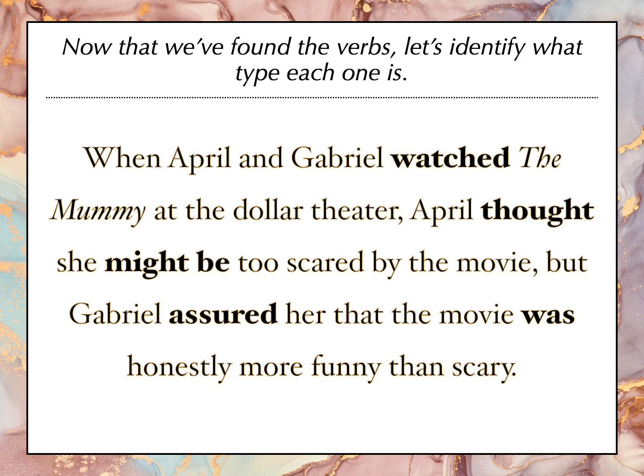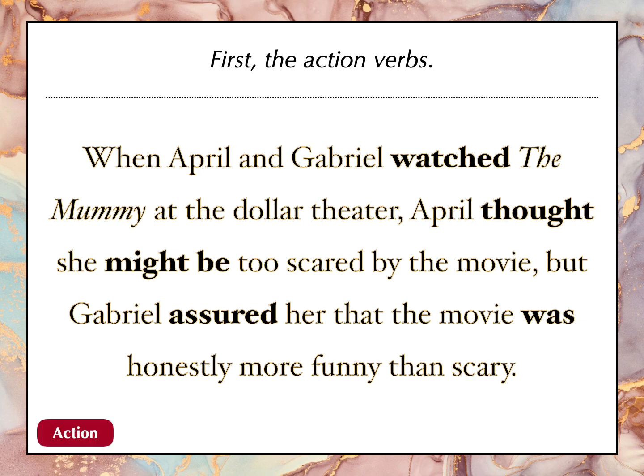So now that we've found the verbs, let's identify which type each one is. First, the action verbs. So which verbs are causing action to happen? Someone's doing something. That first one, watched, that's an action verb. Thought, that's an action. Because remember, it can be a mental process or a physical process.